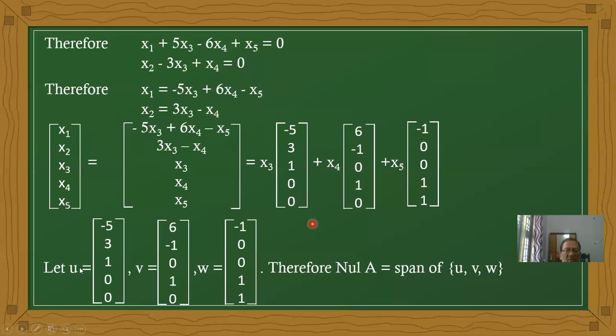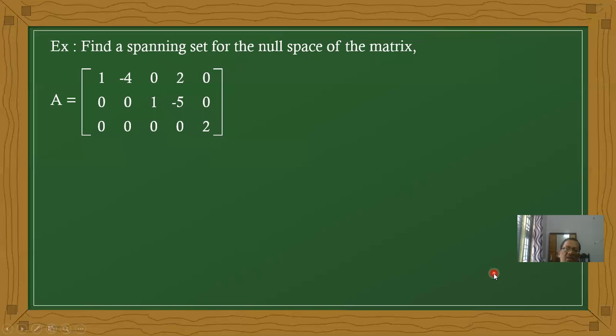Now U is -5, 3, 1, 0, 0. V is 6, minus 1, 0, 1, 0. W is -1, 0, 0, 0, 1, 1. Therefore, the null space of A is the span of U, comma, V, comma, W. Now here we have a similar type of problem.